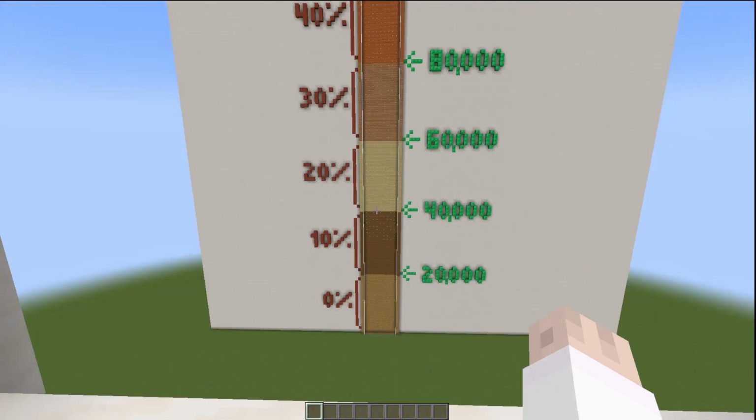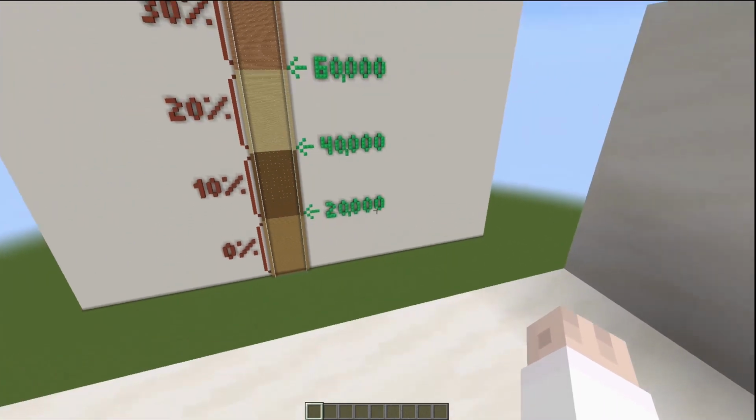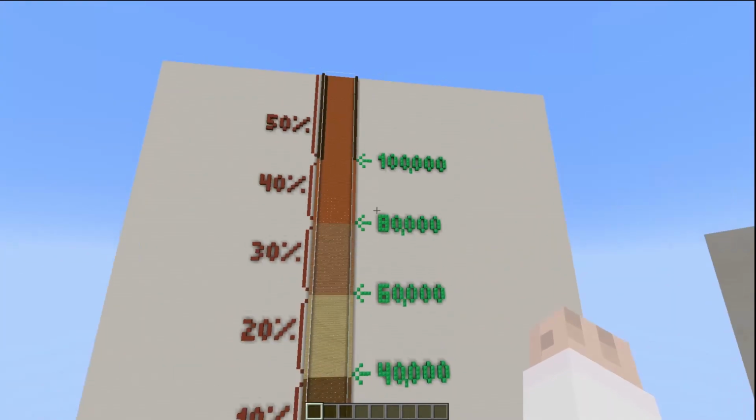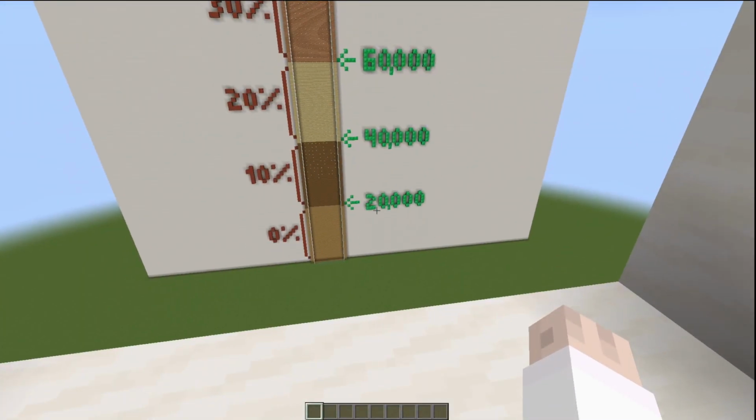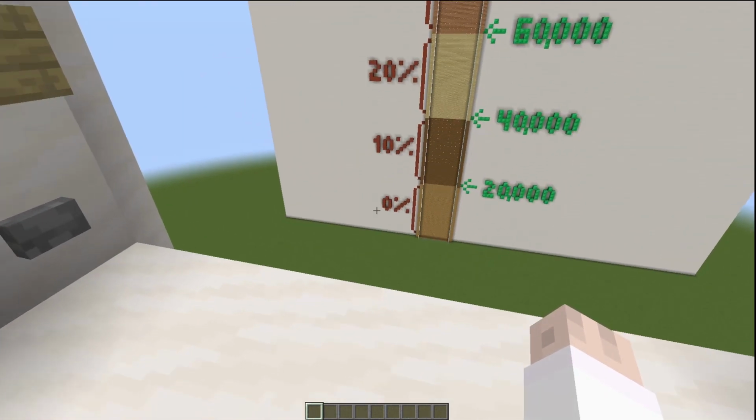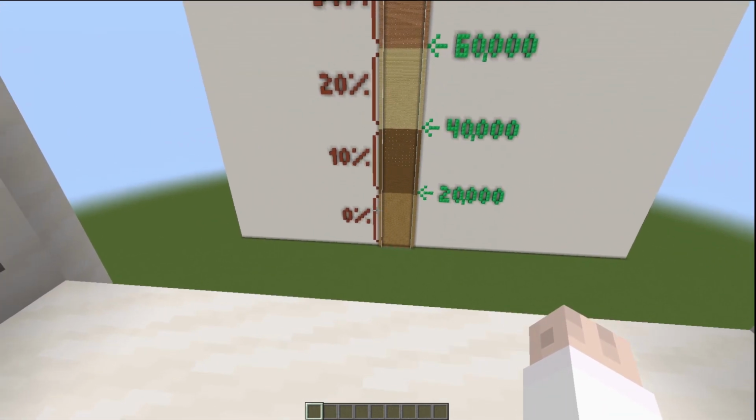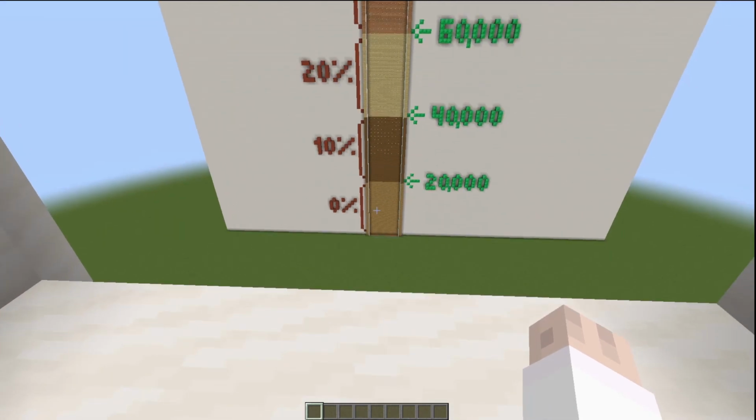Okay, so here I've set it up in such a way that you can really see what these different small buckets look like and how they work. If you'll notice on the right side, we've got the exact same money amounts. And on this side, we've set up our percentages so that you can see which bucket they're talking about.